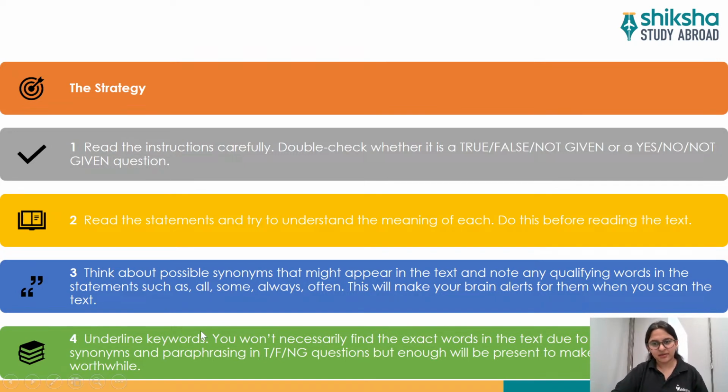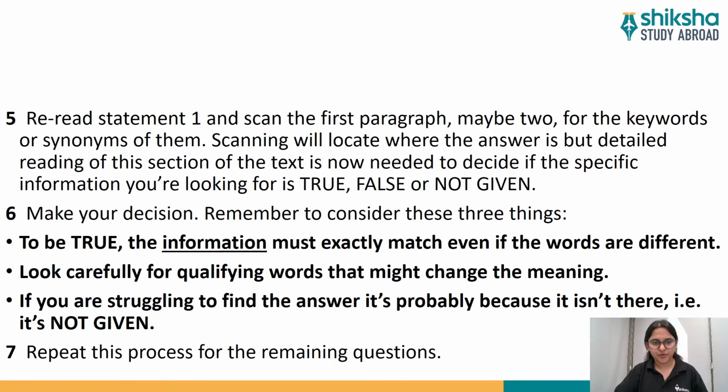Fourth is underline the keywords. So wherever you see the keywords or the highlighting words or important words, then please underline them for your own ease. Okay. Fifth is reread the statement and scan the first paragraph. So maybe look for the keywords or synonyms of them, and scanning will locate where the answer is, but detailed reading of this section of the text is now needed to decide if the specific information you're looking for is true, false, or not given.